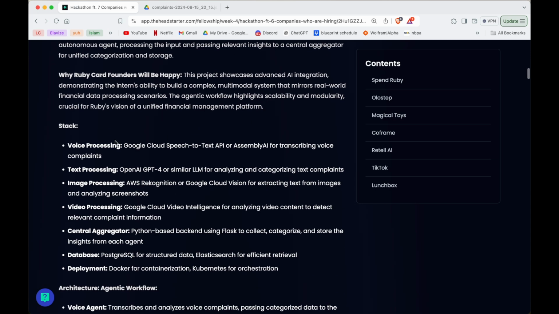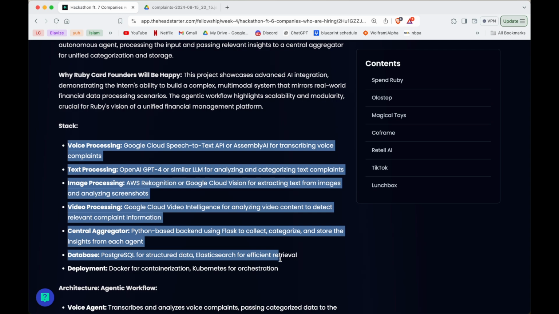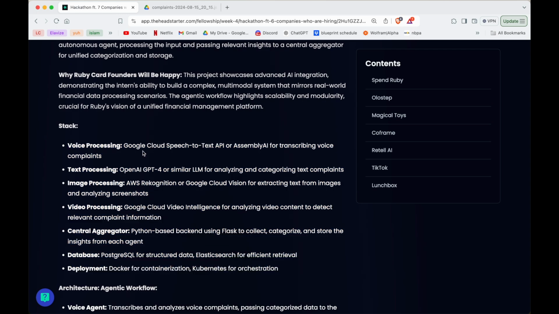For the stack, we were able to get every single thing working here besides Kubernetes because that gave us a lot of problems. For voice processing, you can use Google Cloud or Assembly AI. For text processing, we use OpenAI GPT. For image processing, we use Google Cloud Vision. For video processing, we use Google Cloud Video Intelligence. And our central aggregator was a Python-based backend using Flask.